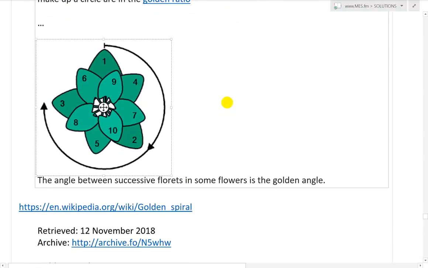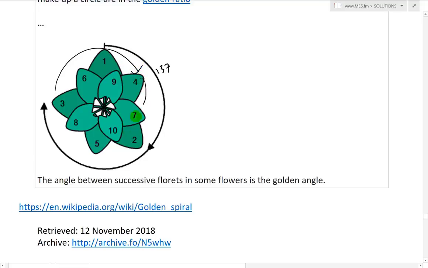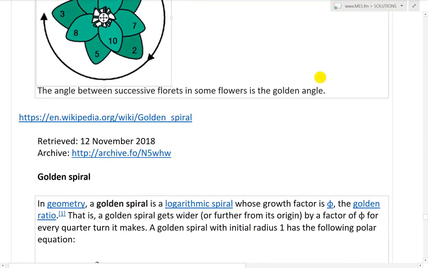And now here's an example of the angle between successive florets in some flowers is the golden angle. So if you have one, it's going to be 137. Then the next one, so there's 1, there's 2, there's 3, and so on. Then it's going to go to the 4 here, then 4 is going to go to the 5, 5 is going to go to the 6, 6 is going to go to the 7, 8, 9, 10. Fascinating stuff. So as you see it everywhere. So the angle between them are all going there.